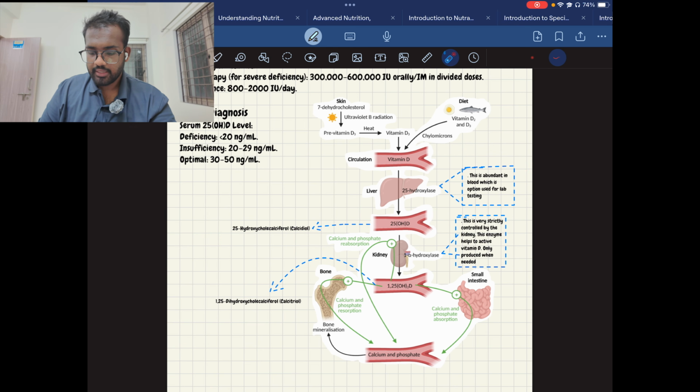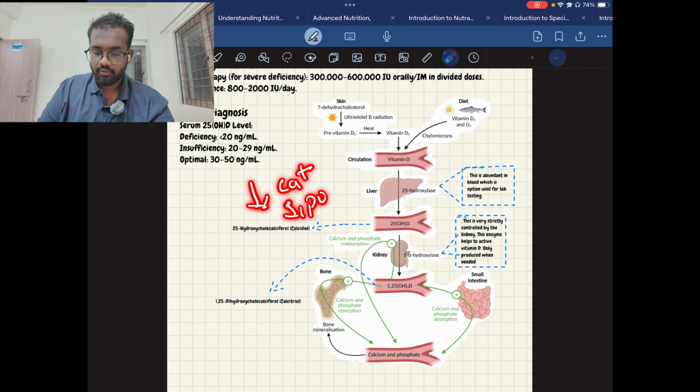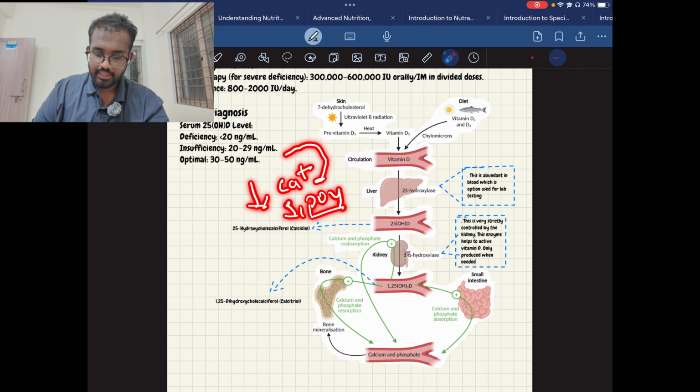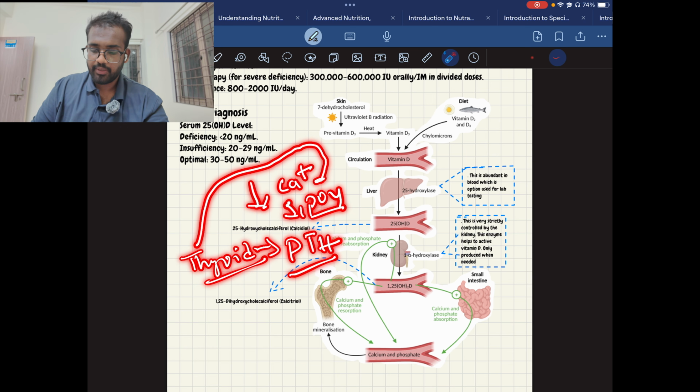Then, in case there is a decrease in calcium levels and a decrease in phosphorus levels in the body, this signals the parathyroid gland. This gland releases parathyroid hormone, PTH.